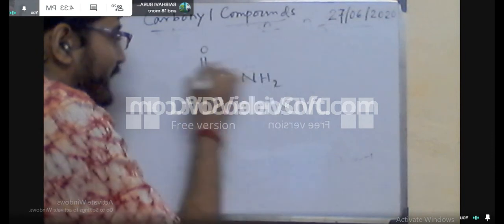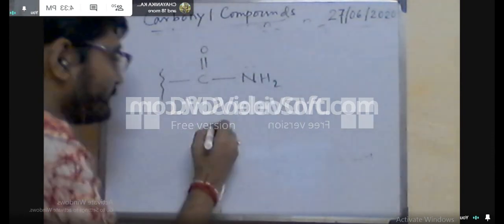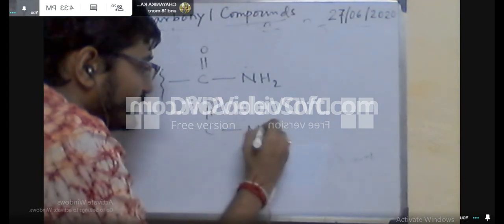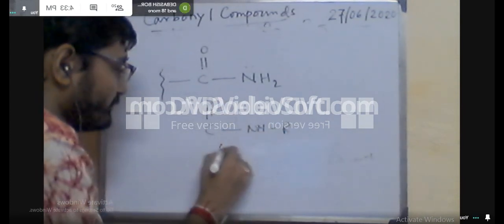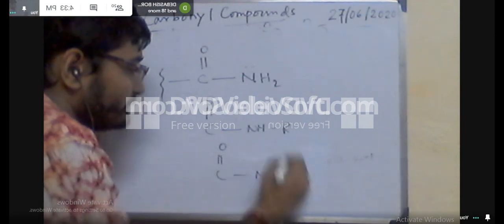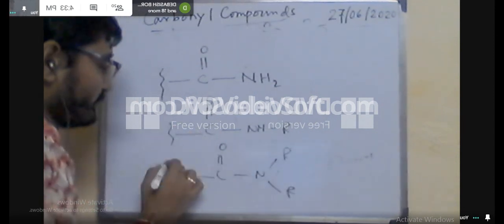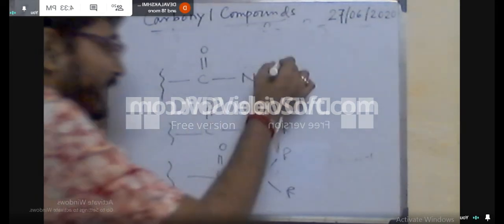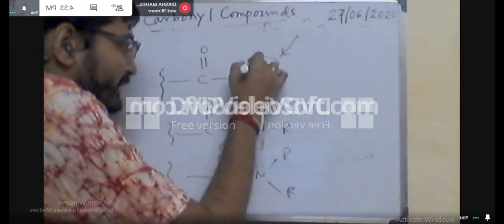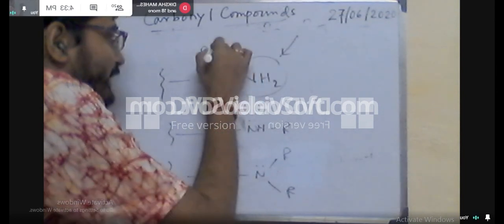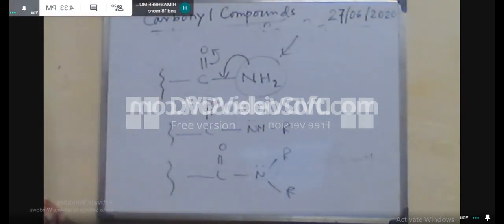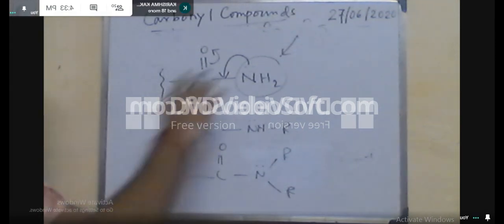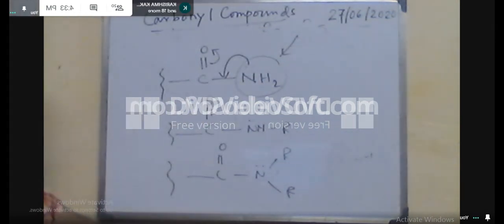And the reason will be similar for the cyclic system, that means for the ring system. This is the cyclic amide, 6-membered amide, this is the 5-membered amide, and this is the 4-membered. SP character is more generated here, so you will get a much higher stretching frequency for this amide linkage.